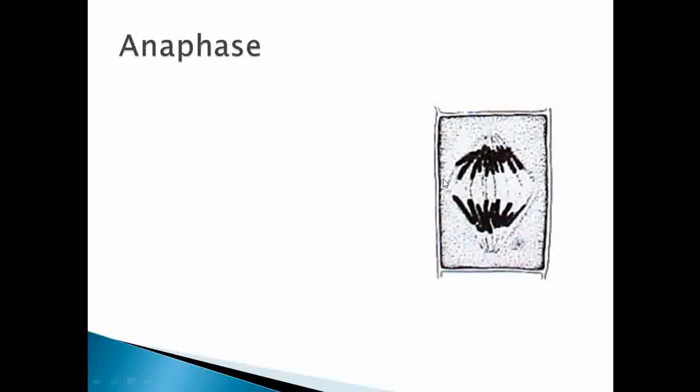Then the next phase is the anaphase. Let's see what happens in the anaphase. The kinetochore is the protein which acts as a glue to bind spindle fibers with the centromere. But in anaphase, the protein kinetochore starts to lose, it starts to disappear.